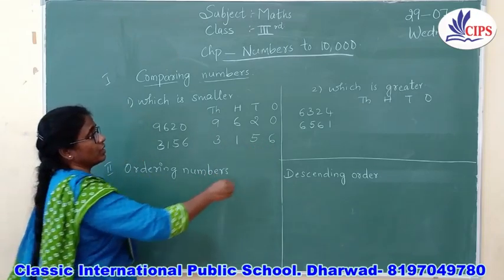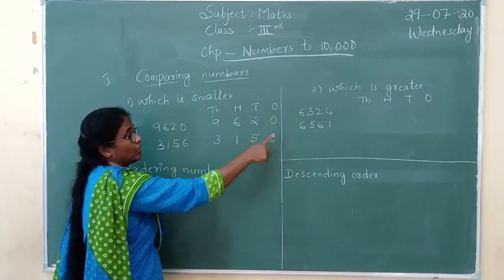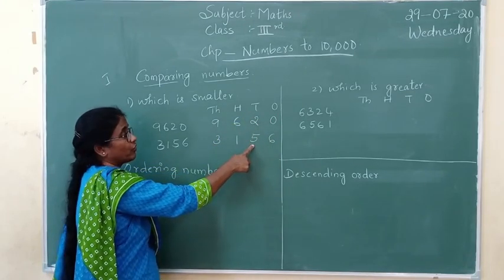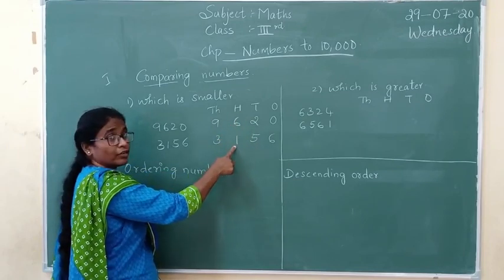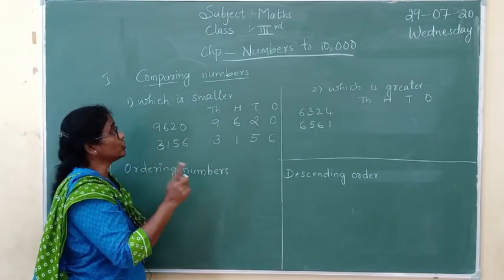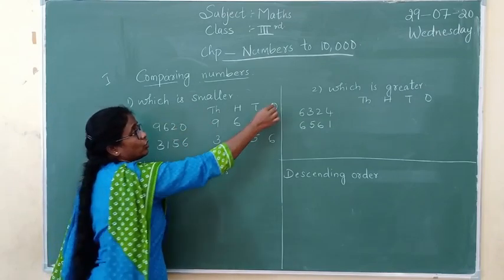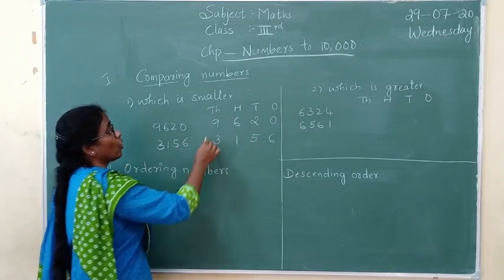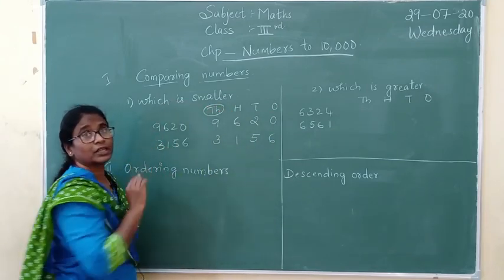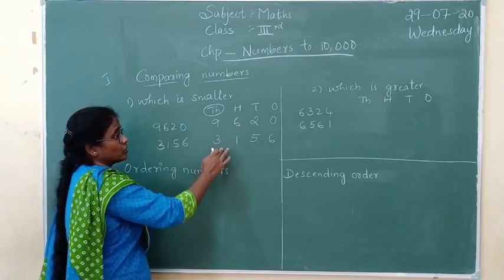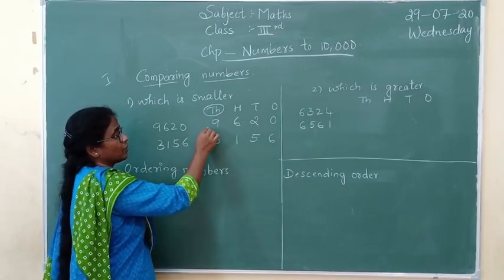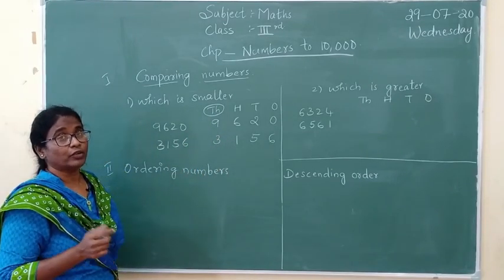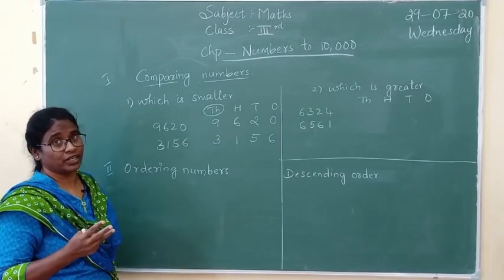Now seeing this, in the ones place we are having 0. The second number we are having 6. In the tens place we are having 2. Second number we are having 5. Hundreds place it is 6. Here we are having 1. But whenever we are going to see the number, we are not going to see what is there in the ones place. When we are comparing the numbers, we always have to see the thousands place. Now in the thousands place, which is the highest number or which is the smallest number? 9 is the greater number, isn't it? You know the numbers, right? Now which number comes first? 1, 2, 3, right?